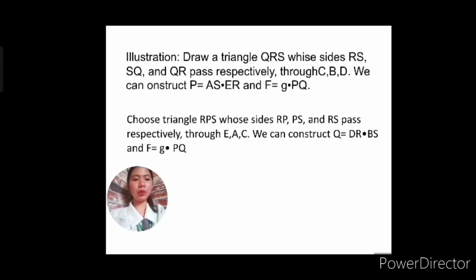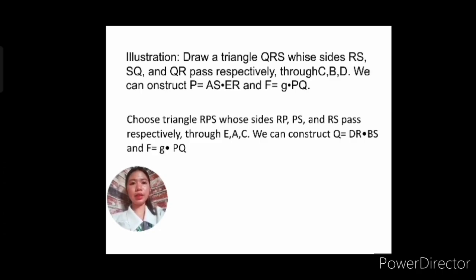Now, we determine the quadrangular set using the 5 points C, B, D, E, A. Okay? And then, that was the purpose of the triangle QRS. So, let's make another way. Let's say triangle RPS.